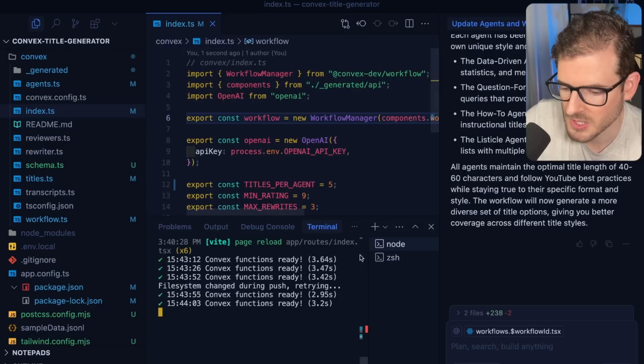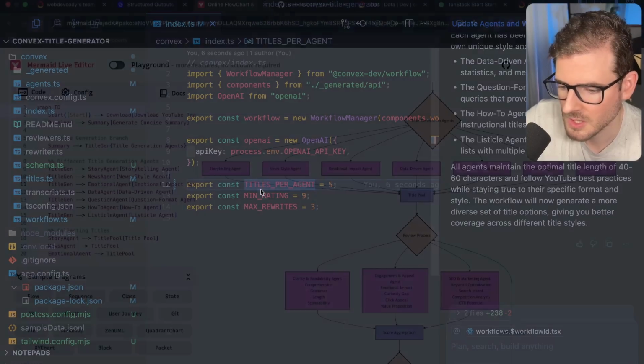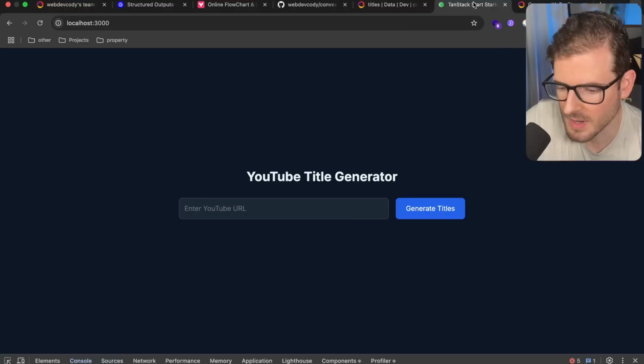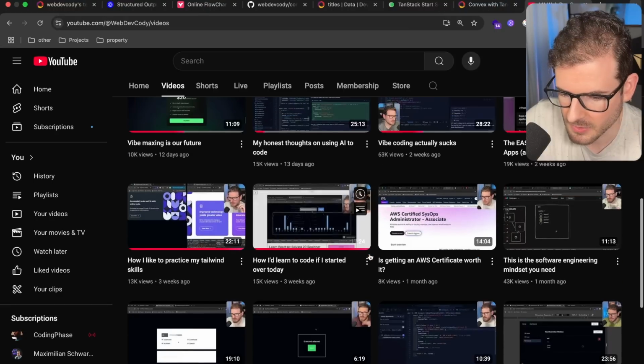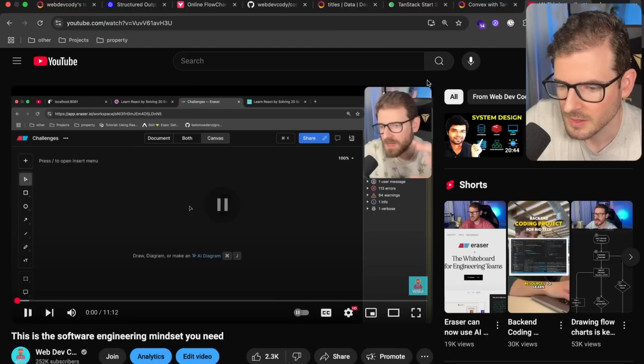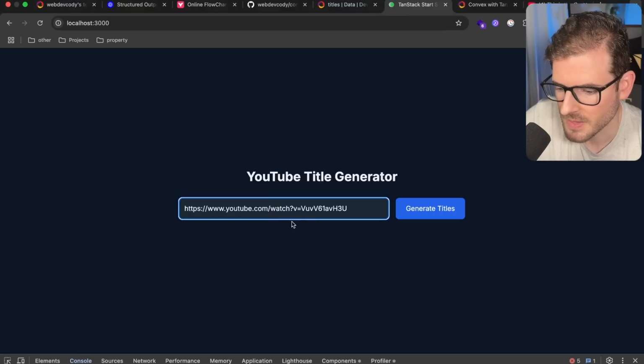So we're going to make sure this is all deploying. It looks good. We can go back, and now we actually have a lot more agents that we can probably try out. So let's find one that we haven't done before. This is the software engineering mindset you need. Let's see if it can generate a title that's better than what I had. Let's go ahead and click generate.